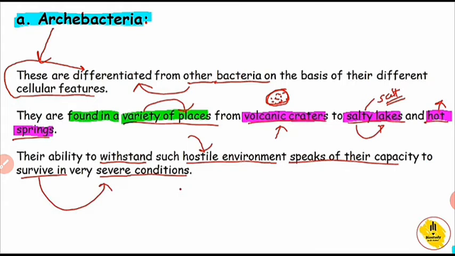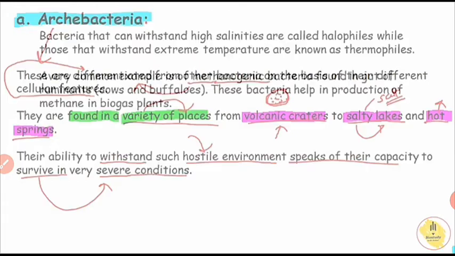Though there may be severe conditions, these archibacteria have the ability to survive, so their ability to withstand such a hostile environment speaks to their capacity to survive in severe conditions. It is another important character of this archibacteria species.